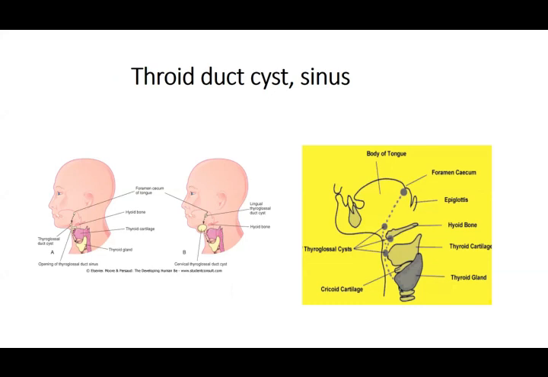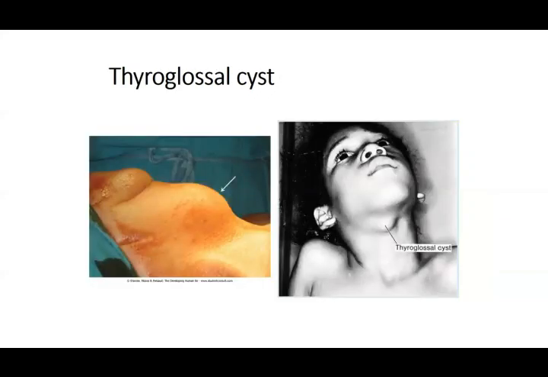So anywhere the thyroglossal duct, which has to disintegrate, does not disintegrate, a small portion is there, fluid accumulates, and that forms a cyst. So it can be anywhere, and the name is given according to the site where it is present. At the hyoid bone, it can be lingual, it can be sublingual, or it can be in front of the larynx. So this is all along the descent tract of the thyroid gland. You see these are the cysts, and they lie in the center, the thyroglossal cysts.